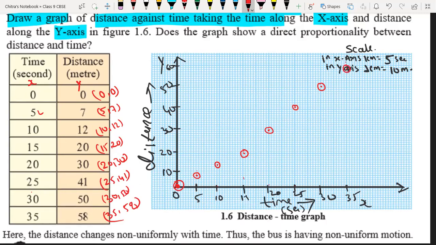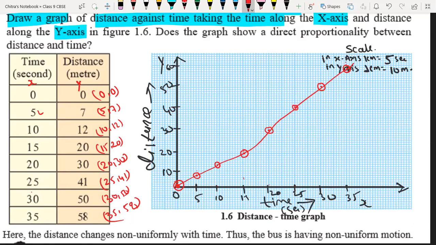Now we have to draw the line. I think we are not going to get a straight line, so I'm just drawing a rough line like this. Is it a straight line?